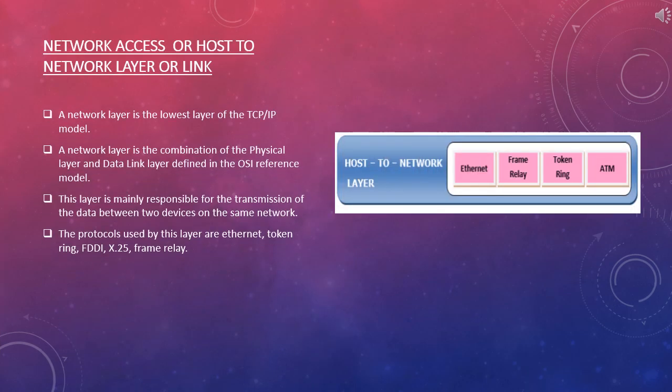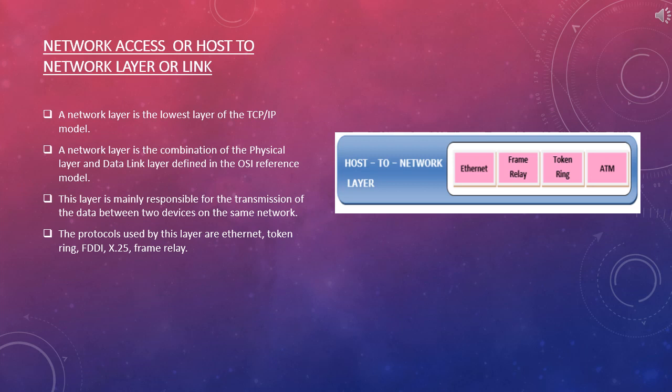Now, the lowest layer I'm going to discuss in detail is network layer. A network layer is the combination of physical layer and data link layer defined in the OSI reference model. It defines how the data should be sent physically through the network. This layer is mainly responsible for the transmission of the data between two devices on the same network.